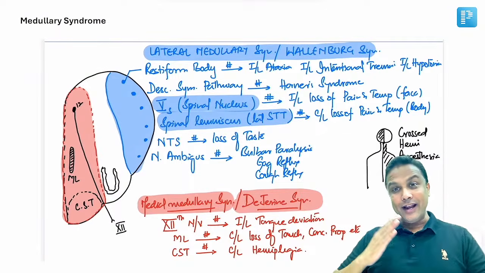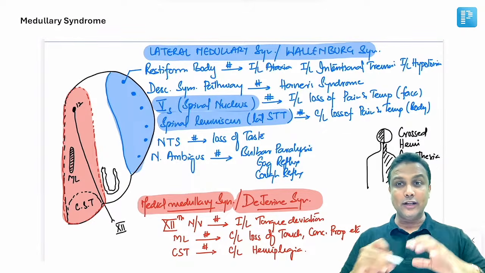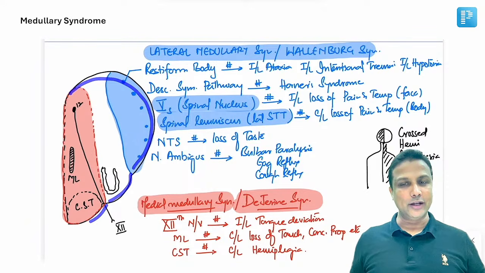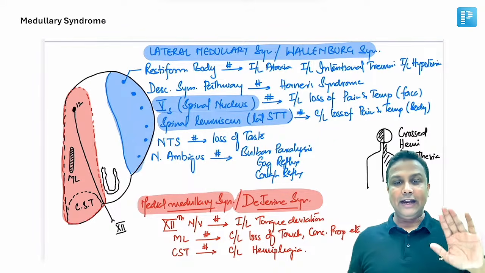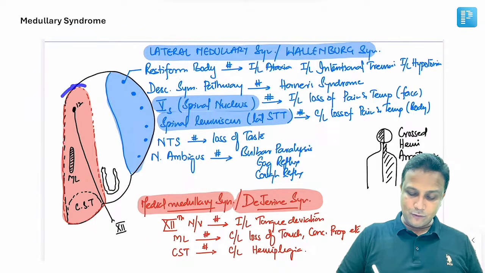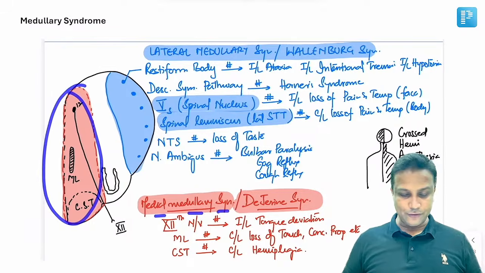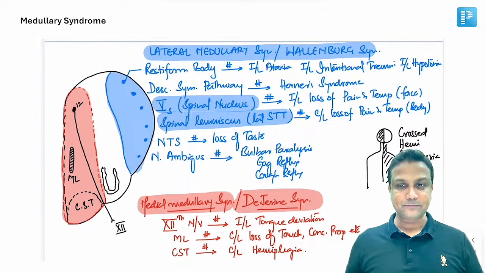Now let us take one half of the medulla. I'm not drawing the entire medulla oblongata here. We are just taking half of the medulla oblongata over here. Fine. And in this one, if this medial part is involved, medial medullary syndrome, that is also referred to as Dejerine syndrome.